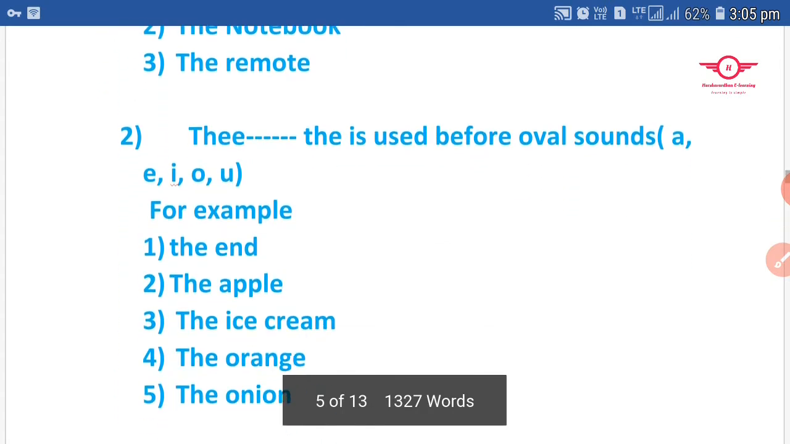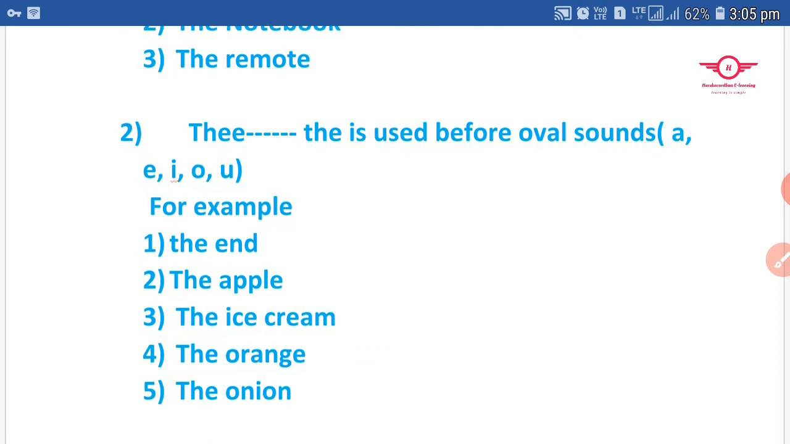In the same way, we use the word the as "thee". When do you pronounce the word as "thee"? We pronounce it as "thee" if any word starts with a vowel sound. If any word starts with a vowel sound, we use "thee". We use these articles before a noun actually.